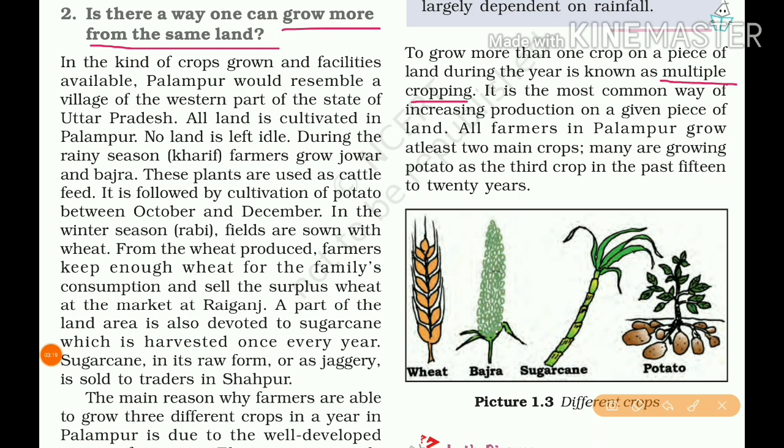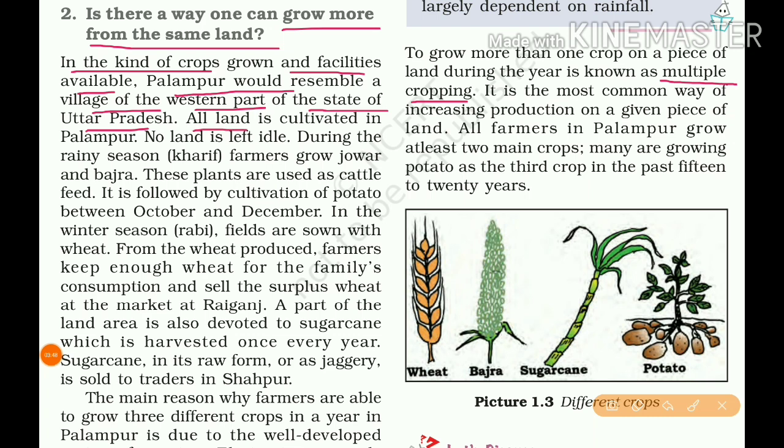In the kind of crops grown and facilities available, Palampur would resemble a village of the western part of the state of Uttar Pradesh.